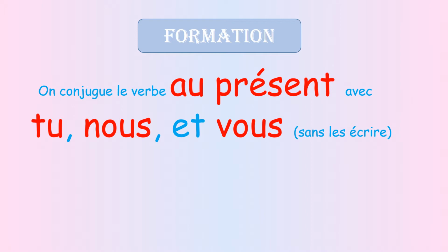Why? Because imperative is to make an order, to advise someone. I can't do it for me, for je. That's why I can't conjugate my verb with je. And I can't order someone who is not here, like he or she is not in front of me. That's why I will not conjugate it with il, elle, singular or plural.